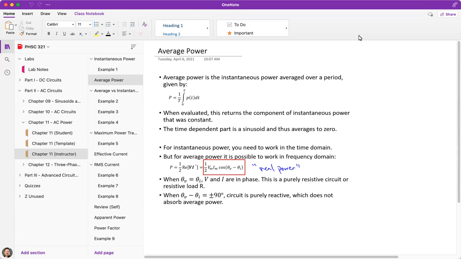Well, to get the average power, mathematically, we would just take the integral of the power that we've seen previously in the instantaneous power video. When we do the math and all that, again, I would refer you to the textbook to get a clearer picture of the step-by-steps involved. Then what you end up with is this solution here that's boxed in red.